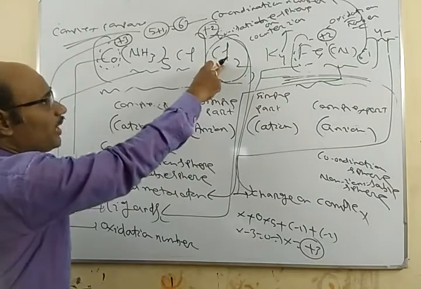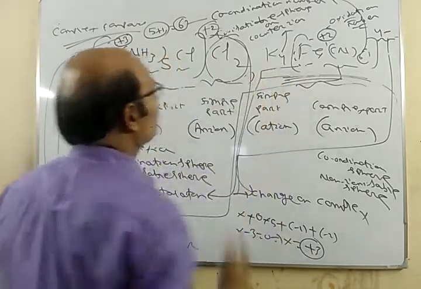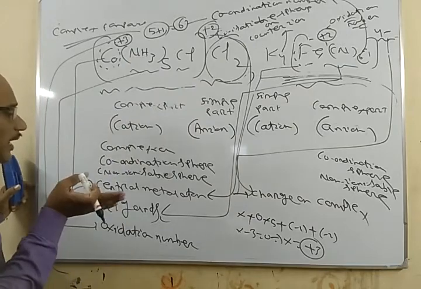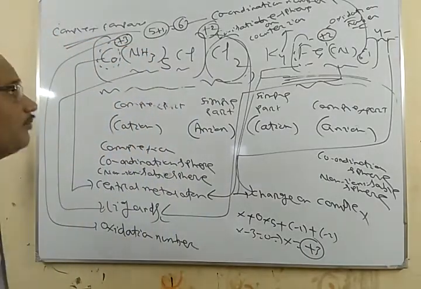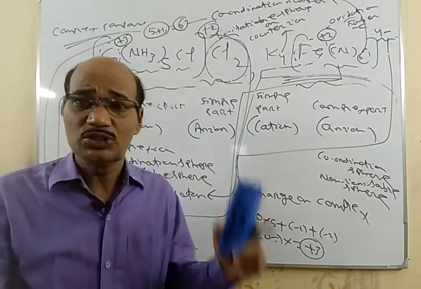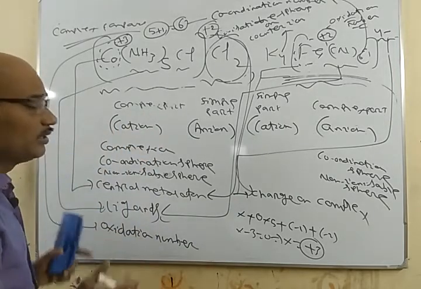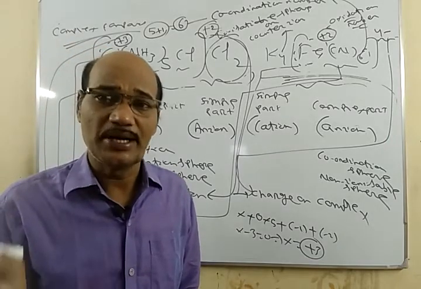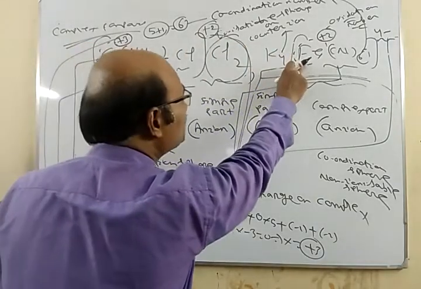The simple part is also called what? The ionizable sphere or counter ion, Cl2 here, K4 here. And this complex part is called the coordination sphere or non-ionizable sphere. Now the complex part is always written within the square bracket, and each coordination sphere consists of a transition metal atom, called the central metal atom. So here Co is the central metal atom, here Fe is the central metal atom.